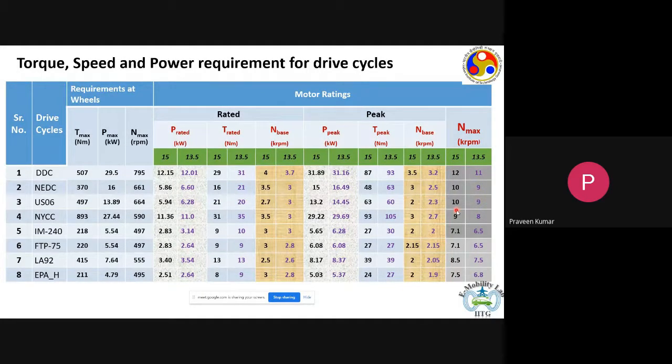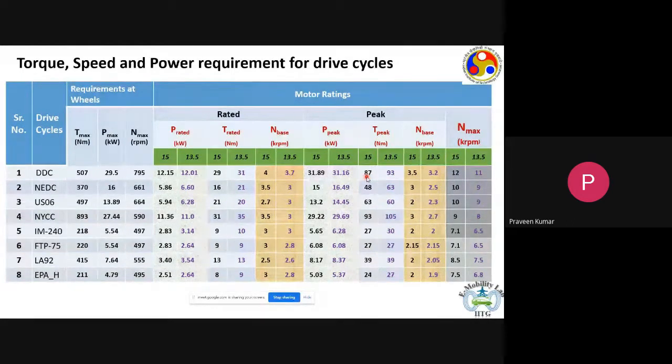Now there is a big difference between the motor and an internal combustion engine. If we were to use an internal combustion engine and the maximum torque demand was 87 Newton meters, then we need to have an engine that produces 87 Newton meters. However, in case of electric motors, we don't have to have a motor which has a rated torque of 87 Newton meters because motors can be overloaded. Now, overloading of the motor depends on what kind of cooling we are going to use.